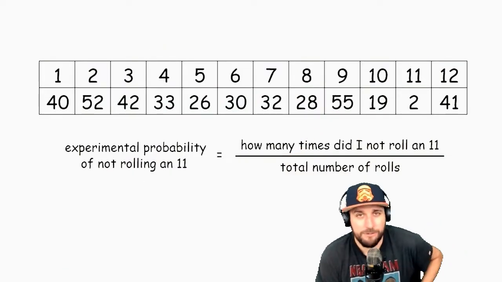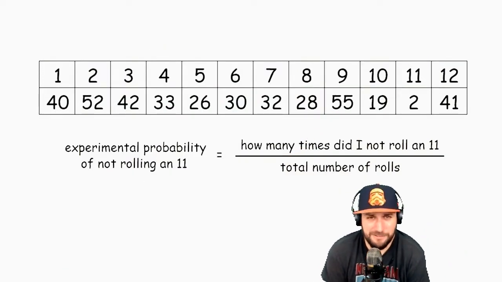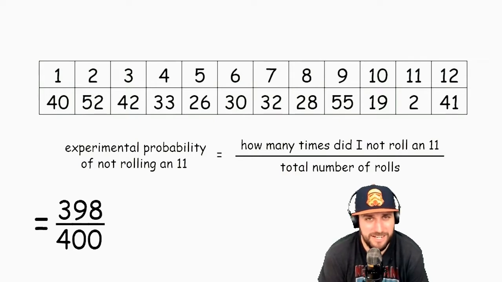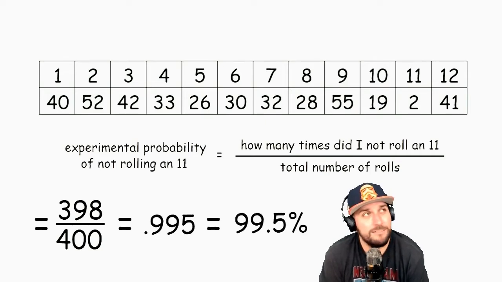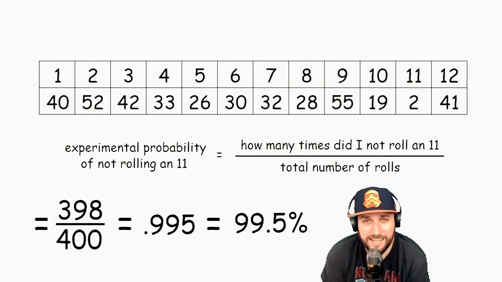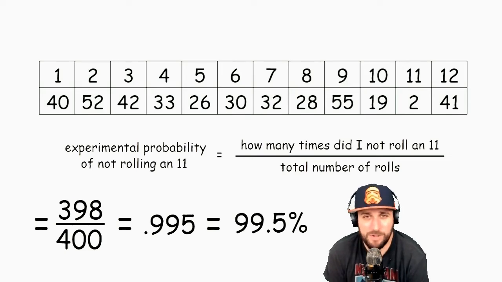Since I only rolled 2 11s, that means I did not roll 398 11s. So on the top of my fraction, I'd have 398, because that's how many times that event occurred, over my 400 total trials. I could change that into a percent. That'd be 99.5. So there's a 99.5% chance of not rolling an 11.